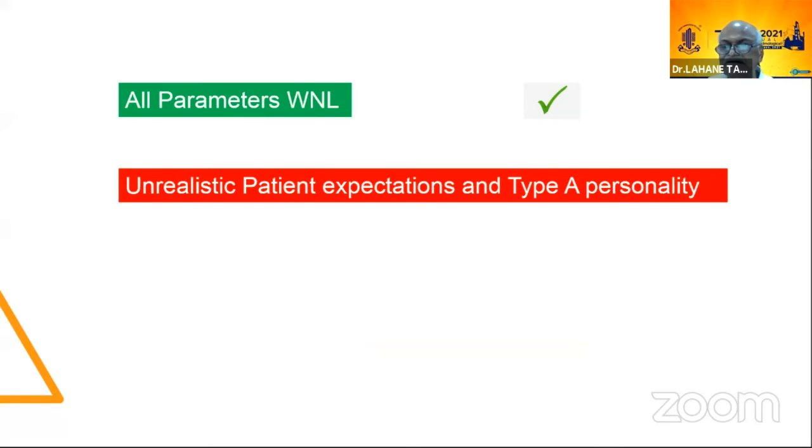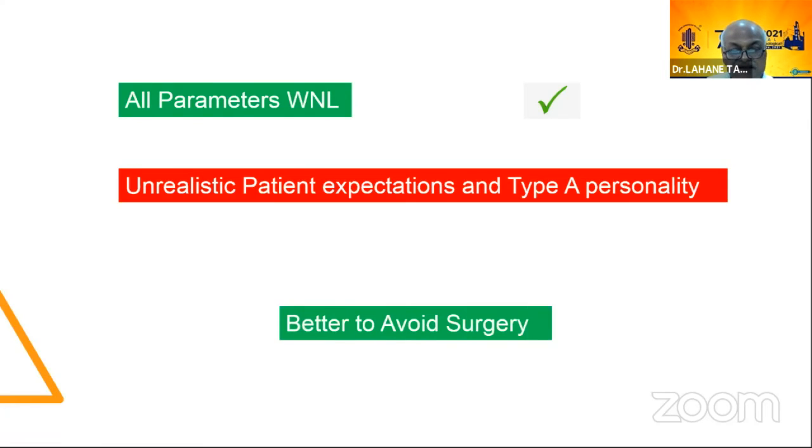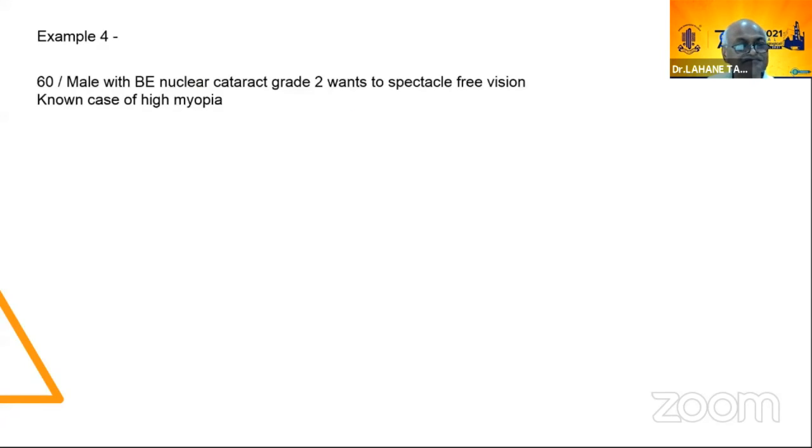So the personalities are like that. You will also have to see whether the personality is suitable for this type of premium IOL or not. It is better to avoid surgery in such personalities. I always say that when the patient asks more than 3 questions and is not believing the doctors, it is better to avoid such types of lenses.